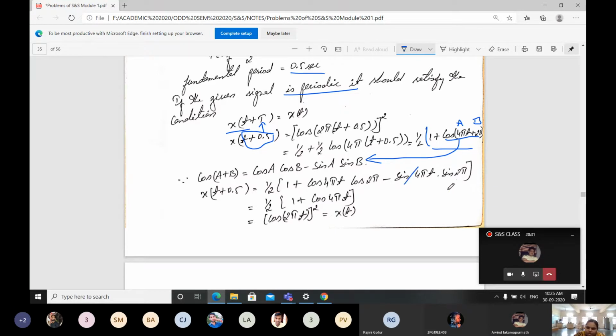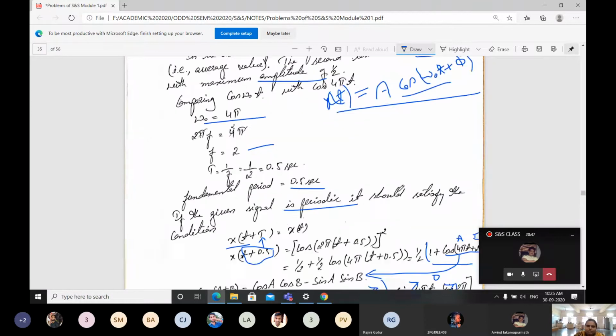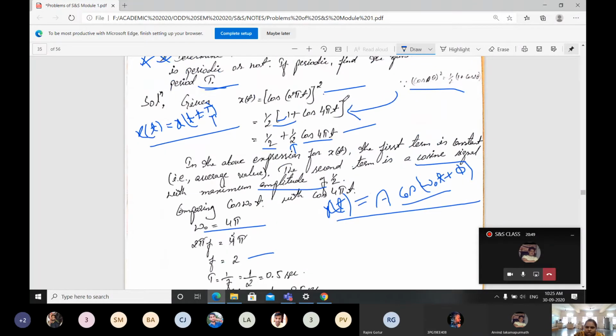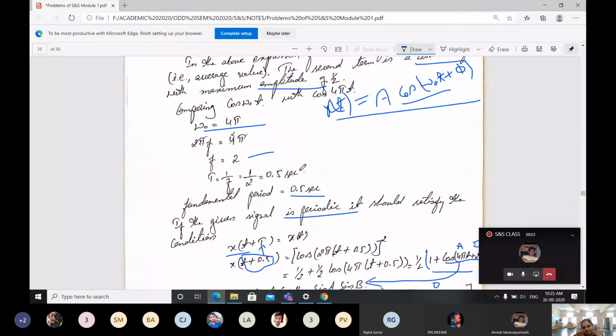Then sin 2 pi is going to be 0 only. So what I will be left with, and cos 2 pi is 1, right? So I'll be getting 1 by 2 times 1 plus cos 4 pi t. This is nothing but what we wrote. I can equate that in the reverse fashion.